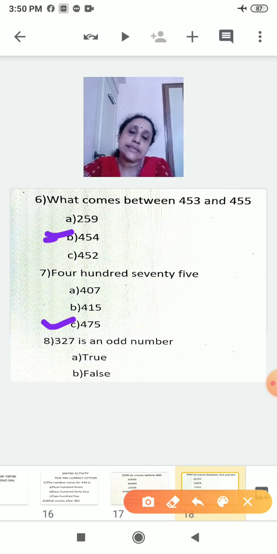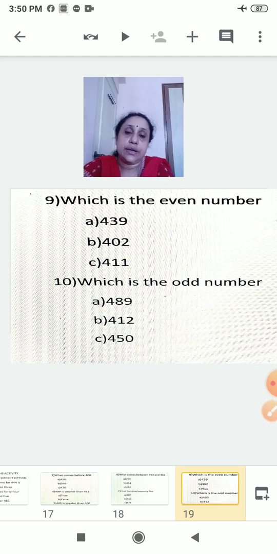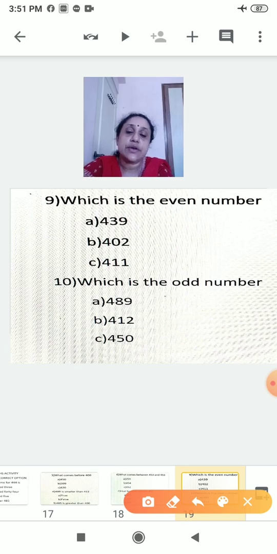Now 327 is an odd number. Is it true or false? It is ending with 7. So it is an odd number, you think? Yes, it is true. Now question 9 and question 10. Which is the even number here? 439 is given, 402 and 411. So an even number ends with 2, 4, 6, 8. So 402 is correct. It is an even number.